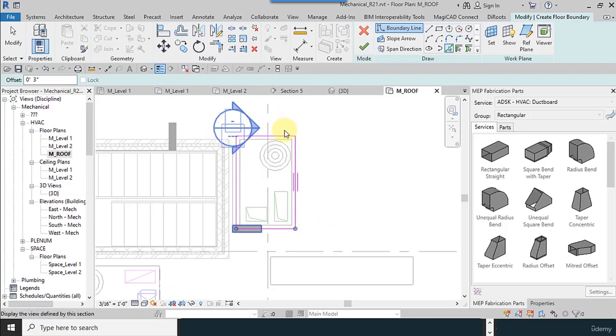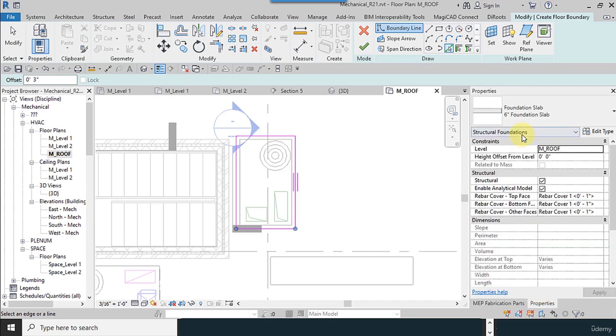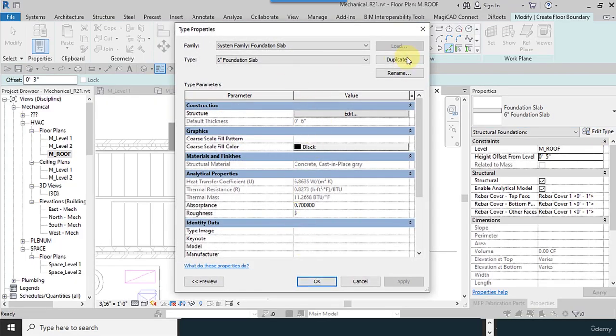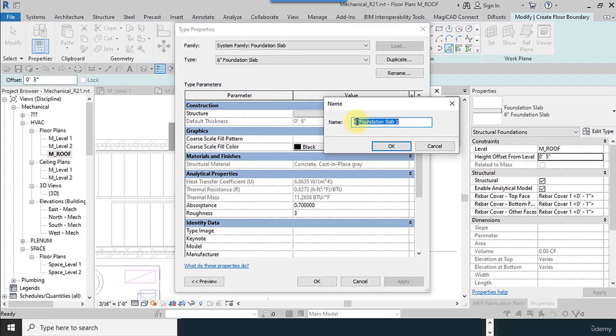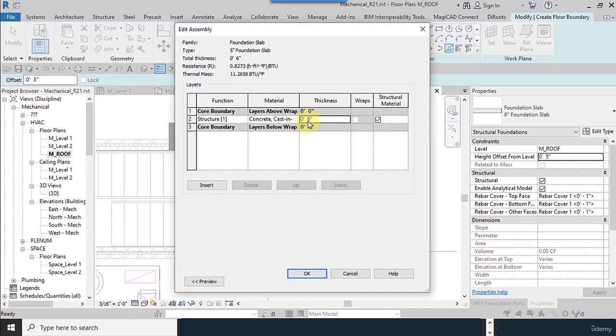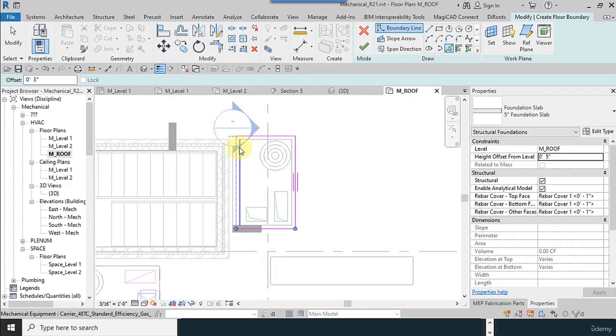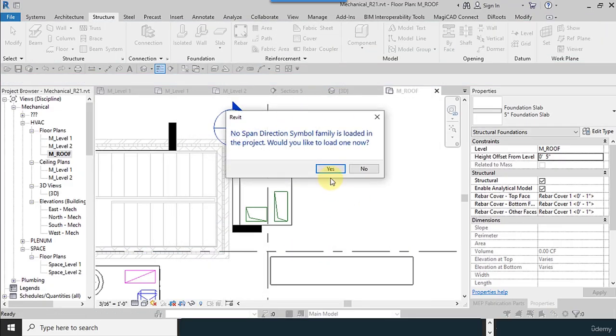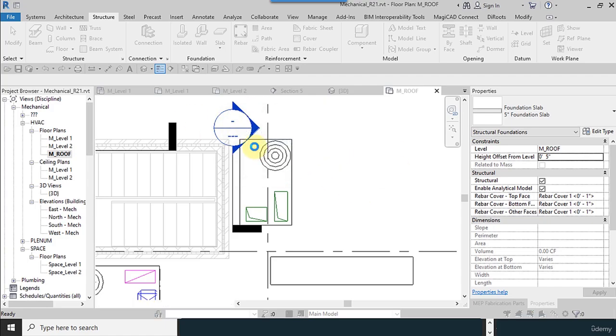Click, and here from the properties window, I add 5 inches, and 6 inches is the thickness of our foundation. And name, okay, edit, and change the thickness to 5. Yes.